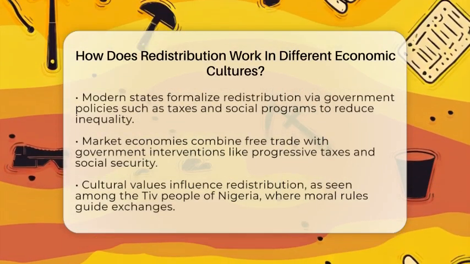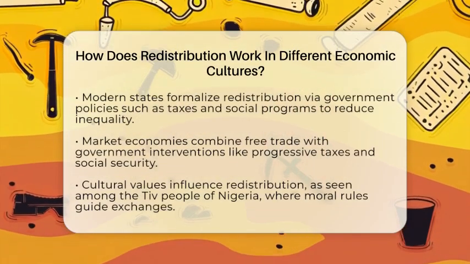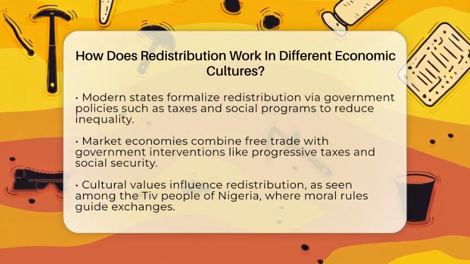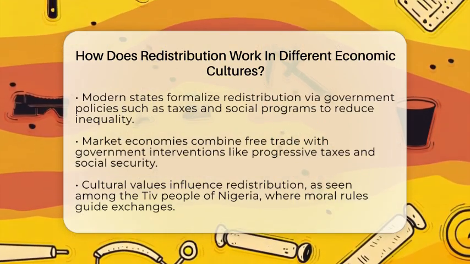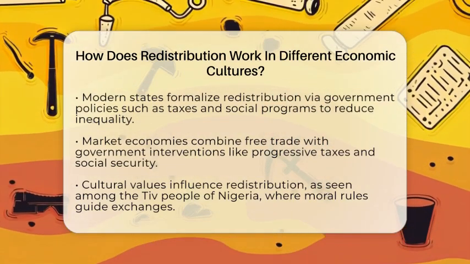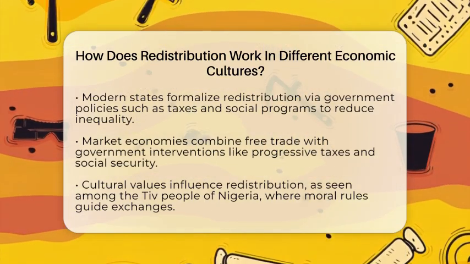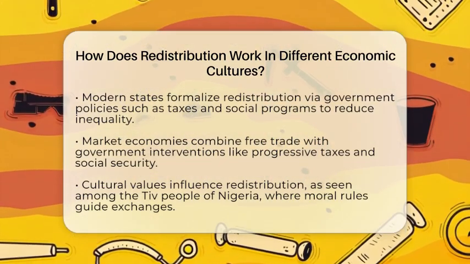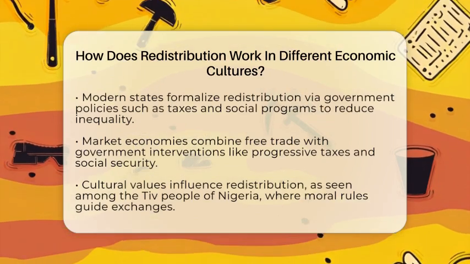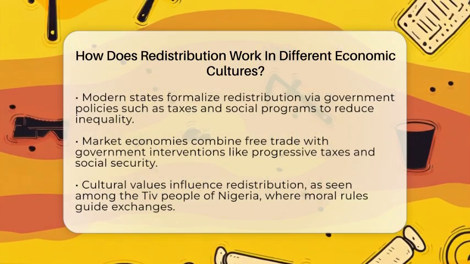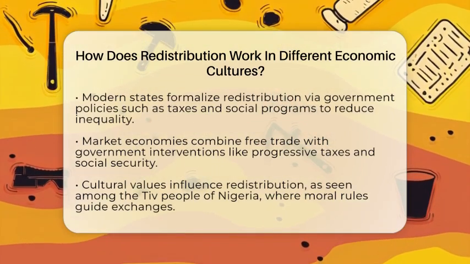In societies organized around kinship, like some segmentary societies, redistribution happens within extended families or clans. Resources such as food, livestock, or tools circulate among relatives based on reciprocal exchanges. These exchanges follow cultural rules about what can be shared and how wealth moves up or down within the kin group. The focus here is on mutual support and maintaining harmony within the community.